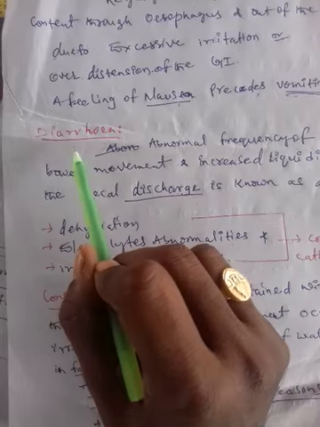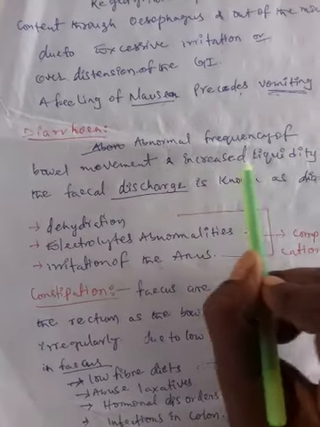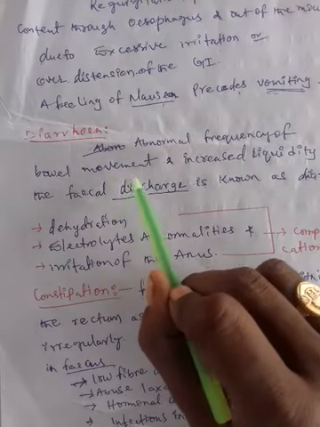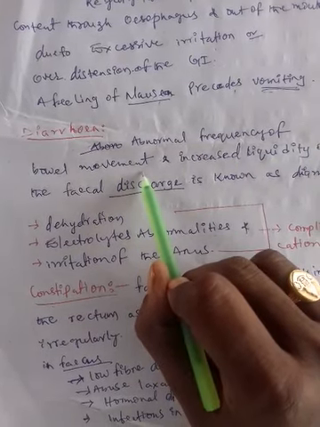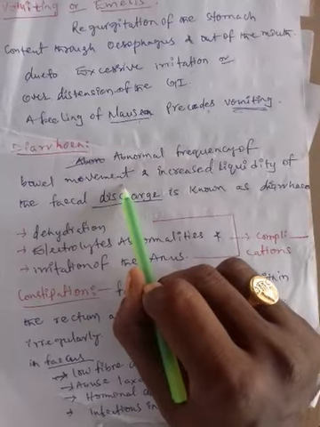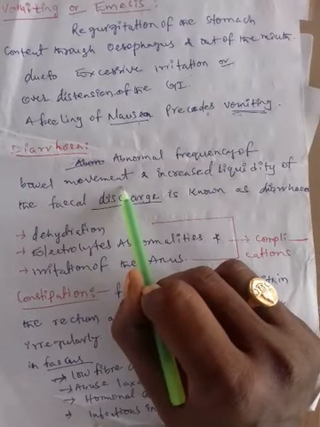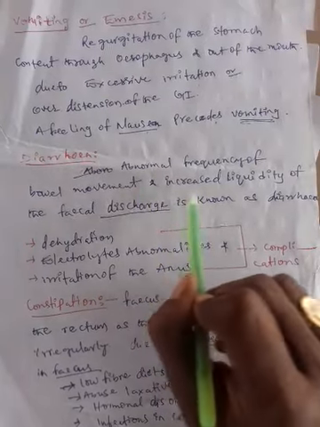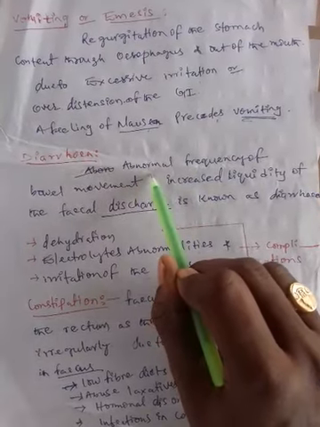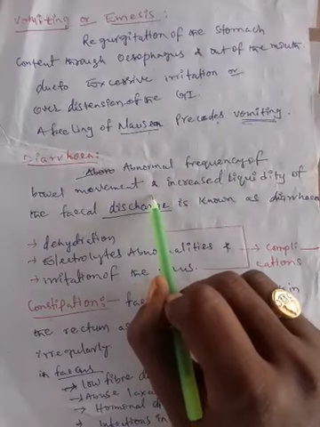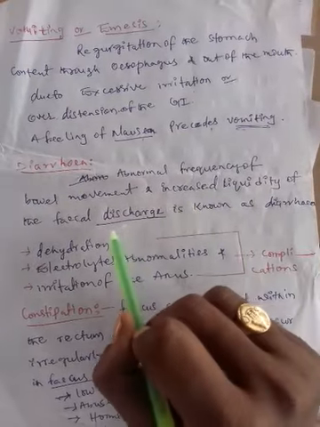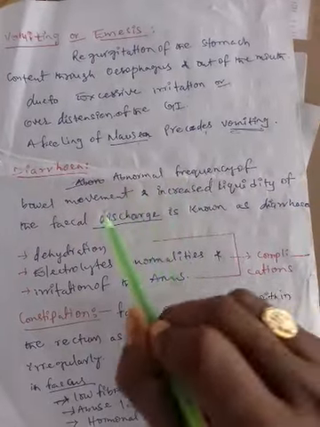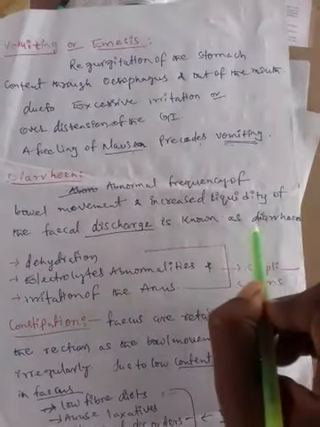So this is diarrhea: abnormal frequency of bowel movement. Bowel movement means the feces is released out through the anus from the rectum. The continuous releasing or continuous discharging of feces is called abnormal frequency of bowel movement, with increased liquidity of the fecal discharge. The fecal discharge increases and the feces are discharged continuously, so it is known as diarrhea.